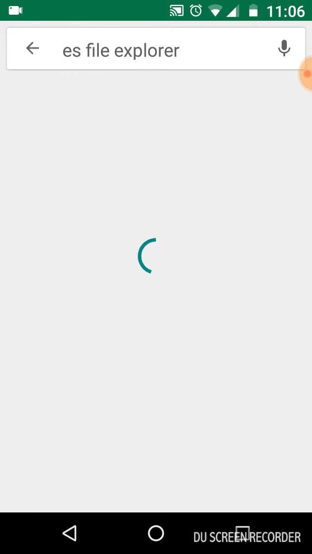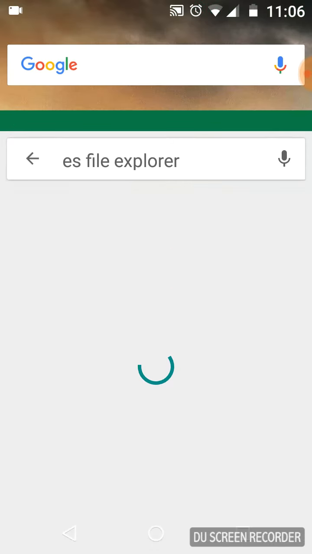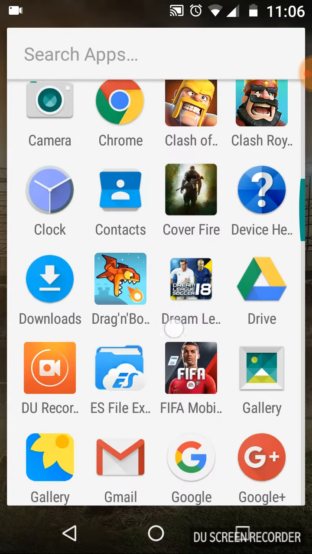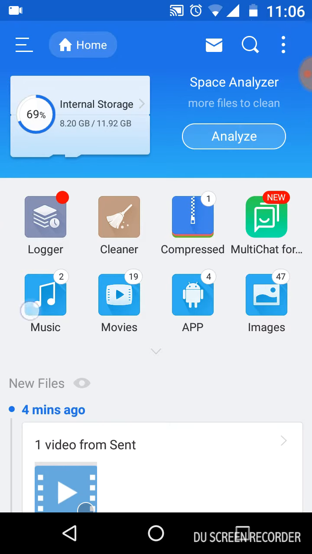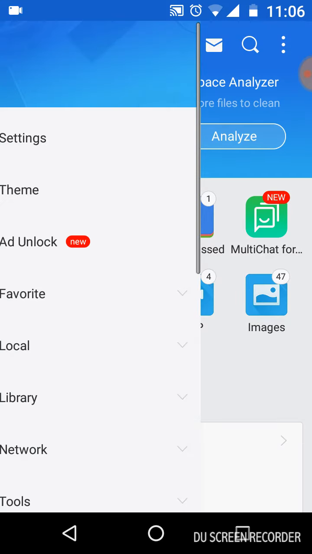My net isn't high, so it's not showing so fast. So you download it from the Play Store and then go to it. Then you can see there are many options. Then you can see your internal storage.